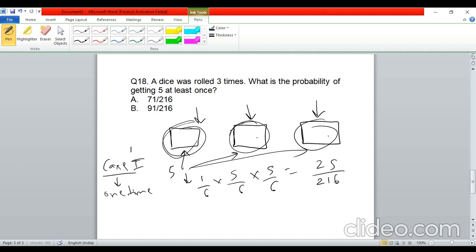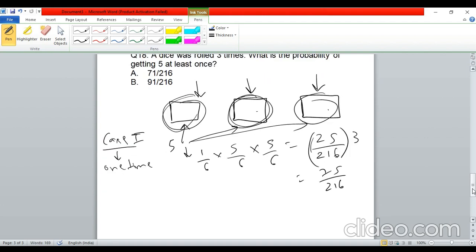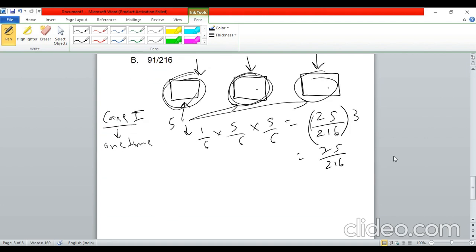Now we will assume that 5 will occur during the second time when the dice was rolled, and then in the third case we will assume that 5 will occur during the third time when the dice was rolled. So again, 3 cases will be there, so we can just multiply this by 3, so this will be 75/216.